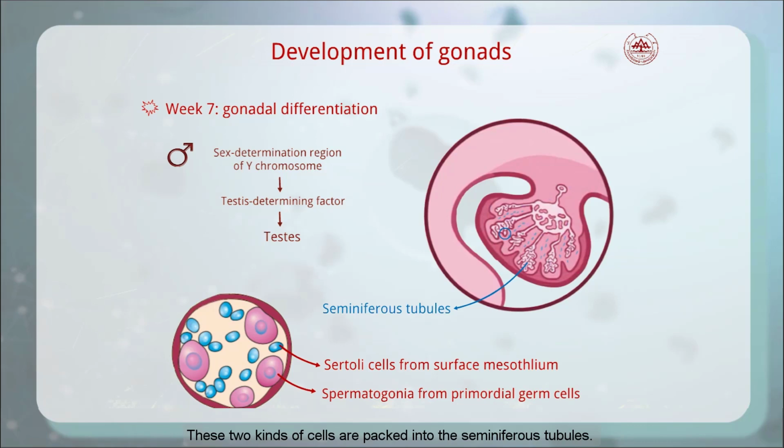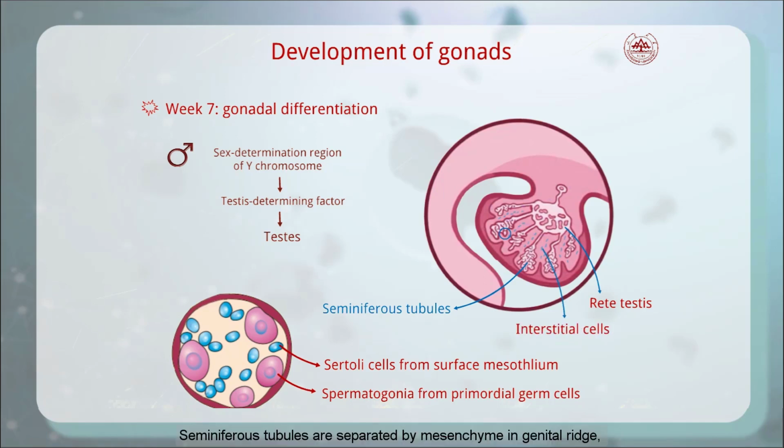These two kinds of cells are packed into the seminiferous tubules, and before puberty there is no lumen at all. The seminiferous tubules remain solid until puberty. At puberty, a lumen begins to develop, thus forming the actual seminiferous tubules. Toward the hilum, the testicular cords break up into a network of tiny cell strands, later giving rise to the tubules of the rete testis.